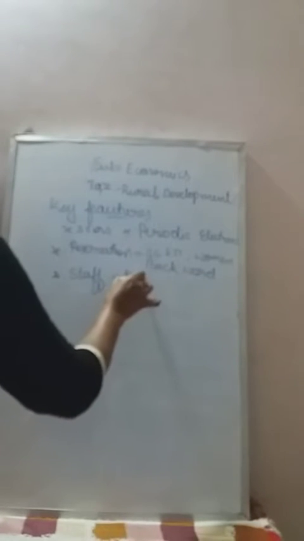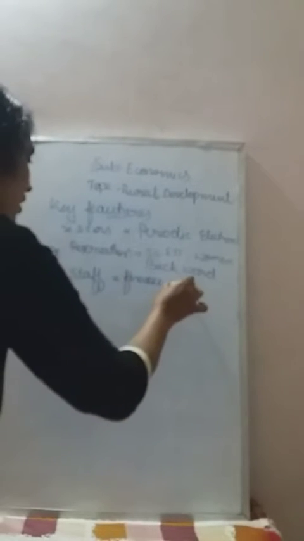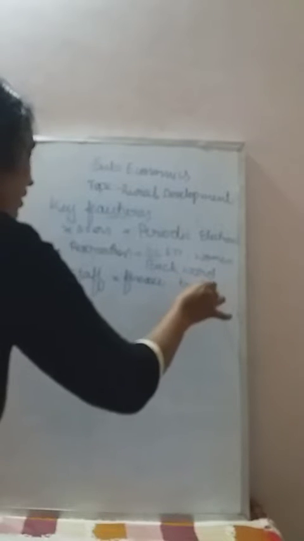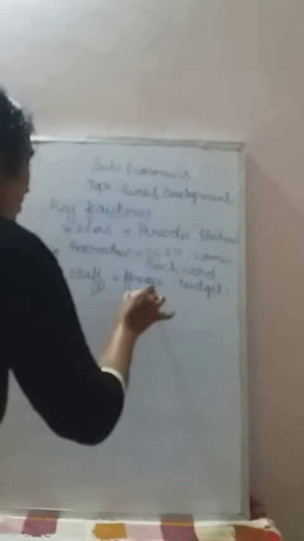And the provision of major financial and administrative responsibilities, budget and audit requirements. Finance is provided to run the developmental work, and they also have to provide the budget and audit.